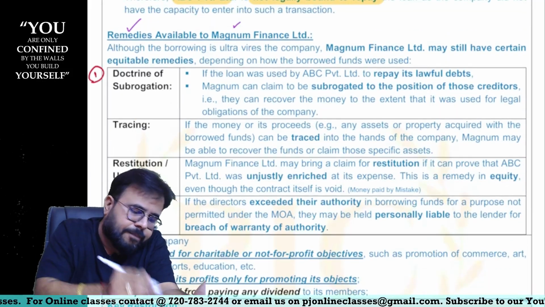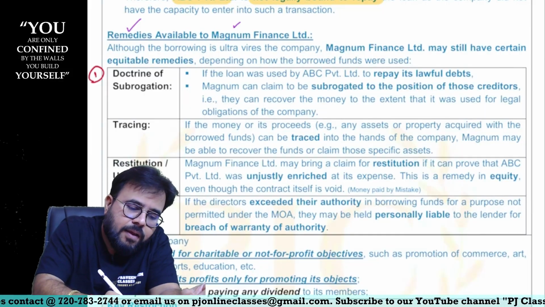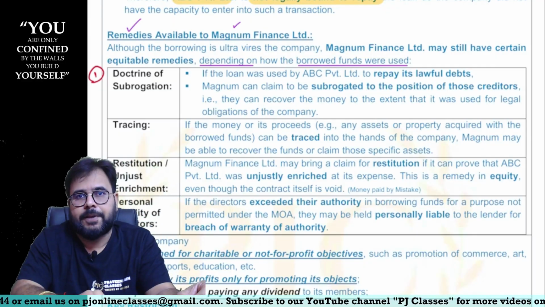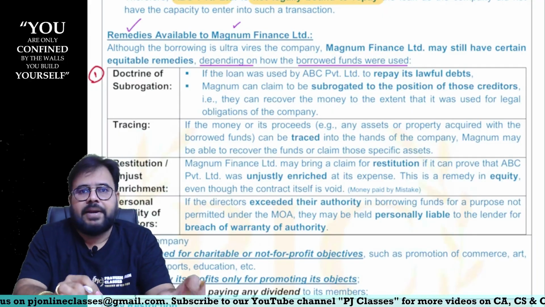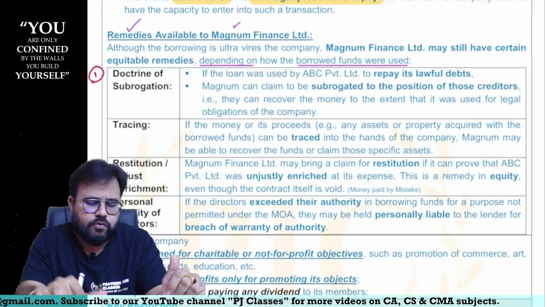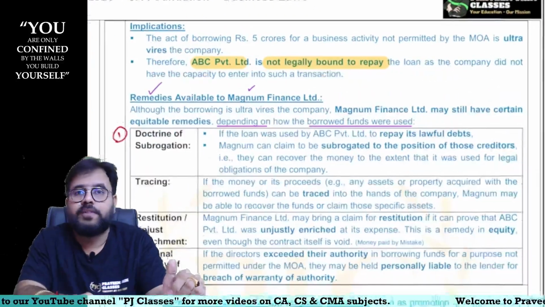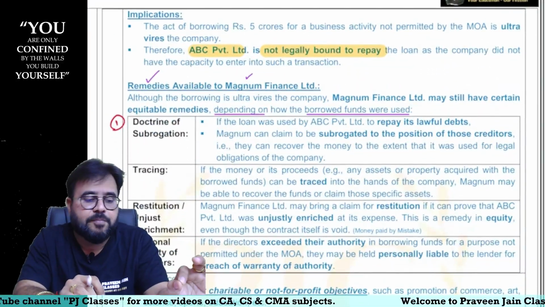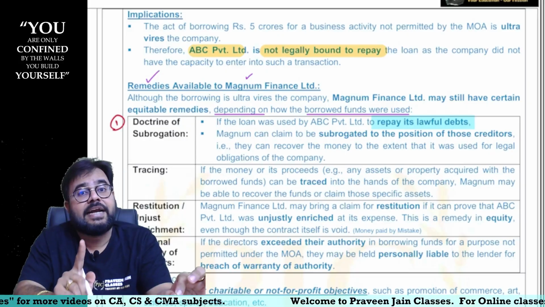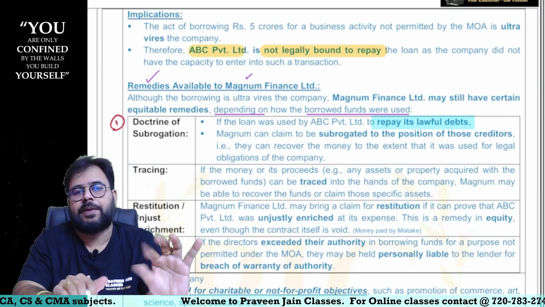Remedy number one. Now, how this remedy will be provided, sir? It depends on how these borrowed funds were used by the company. Imagine, company is there. This company has taken the borrowings of rupees 5 crores, correct? Of rupees 5 crores for doing the construction, sir. But imagine this money was used by the company to repay its lawful debts. Now, did the company use it for construction or to pay their lawful debts, sir? To pay their lawful debts.